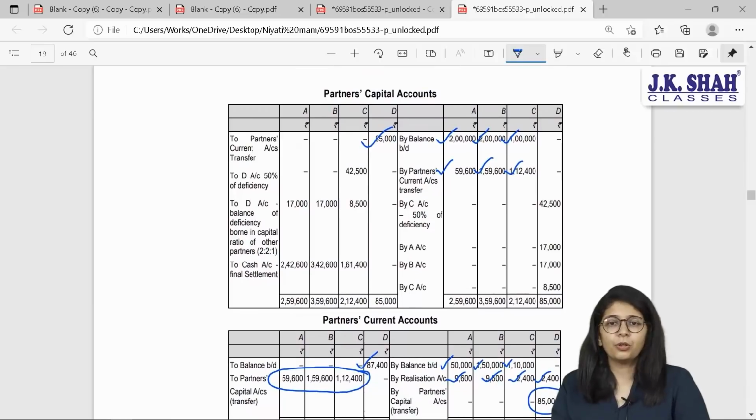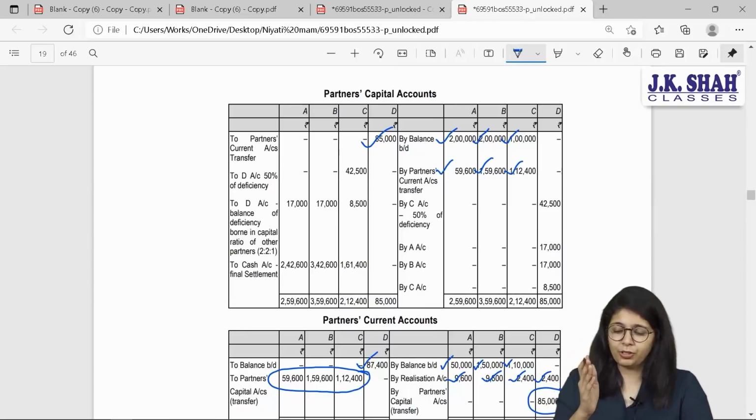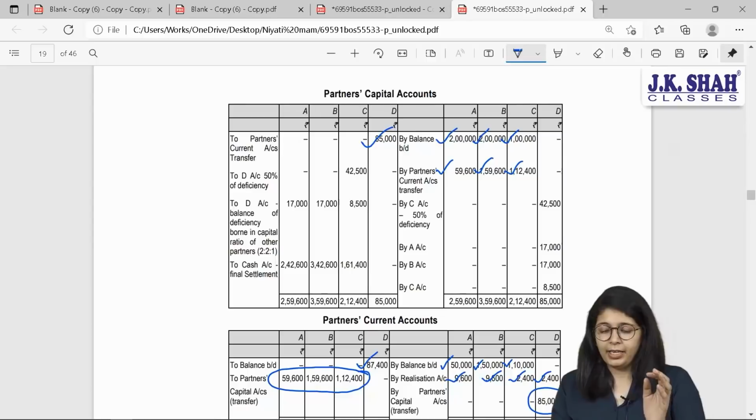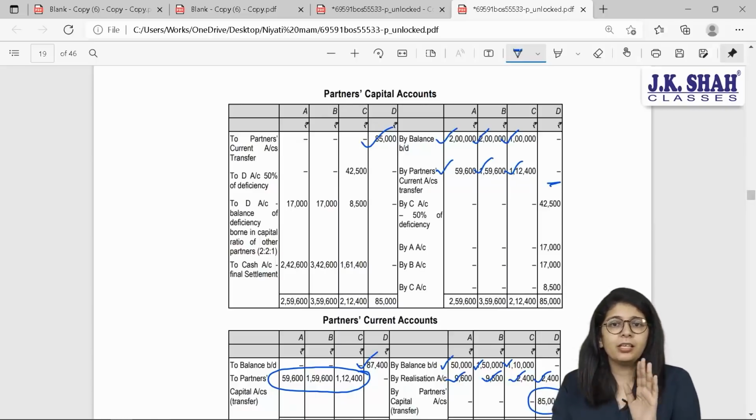Now whose accounts do we close first? We first close the insolvent partner's account because other partners are going to bear the loss. Now beta, if you see the capital account of Mr. D, 85,000 is debited and there is nothing on the credit side till here. That means 85,000 is completely recoverable, and nothing is received from his private assets.